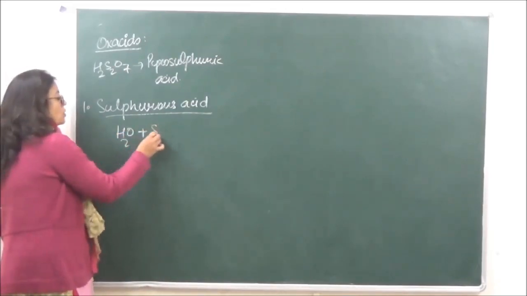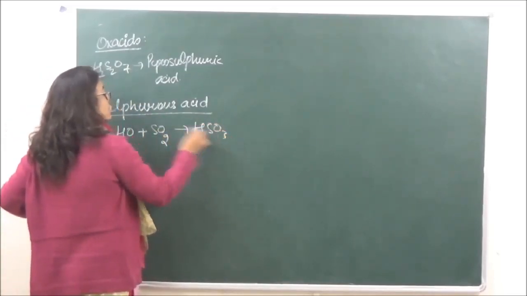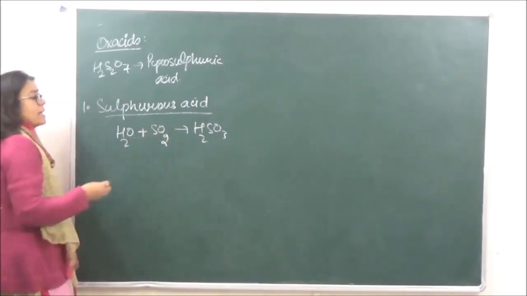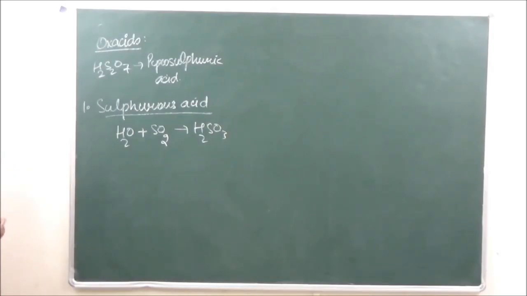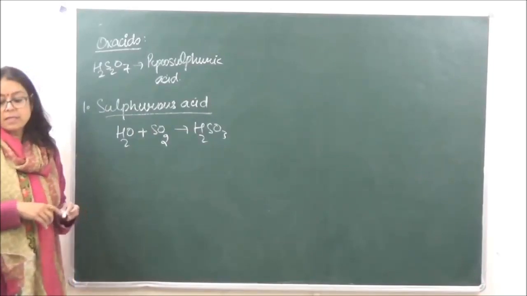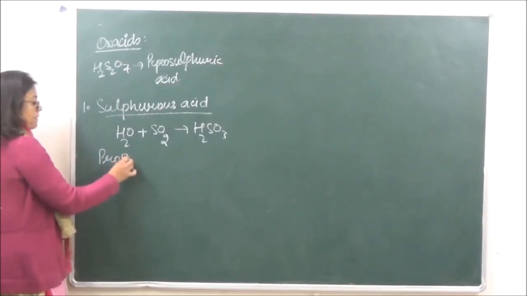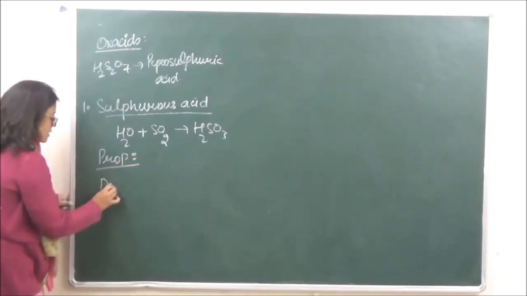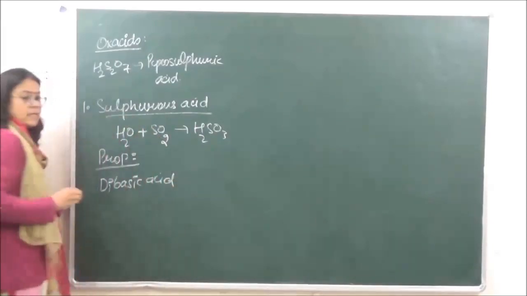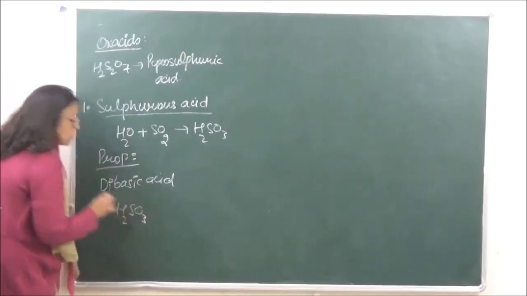reacting H2O with SO2, this is going to give us H2SO3. That is why sulfur dioxide is also known as the anhydride of H2SO3. Okay? Or sulfurous acid is known as the hydride of sulfur dioxide. When we are talking of properties, it is going to be a dibasic acid. It is a dibasic acid because it gives two protons.